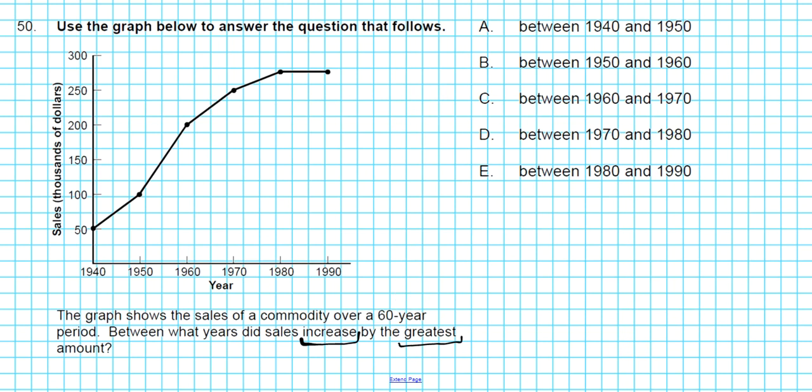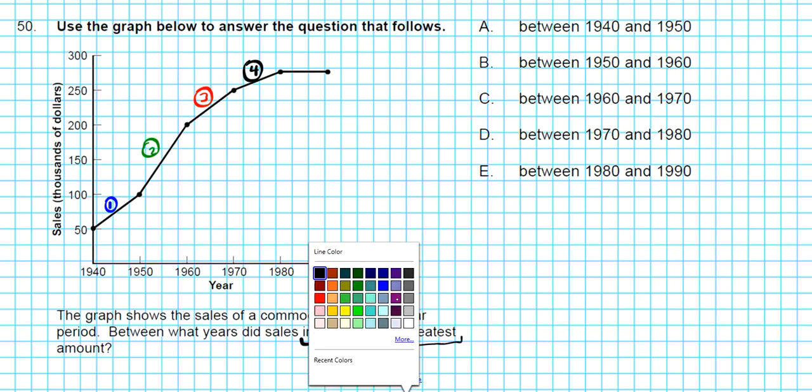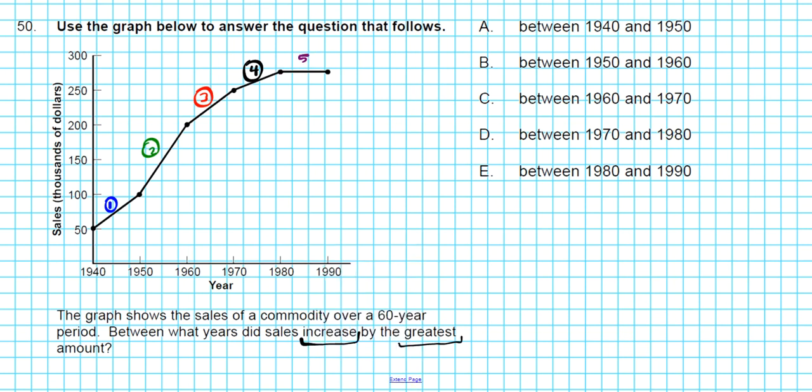Alrighty, so let's divvy up our intervals. The first interval is interval 1. And then we have interval 2, and then interval 3, and then this is interval 4, and then the last one, interval number 5.